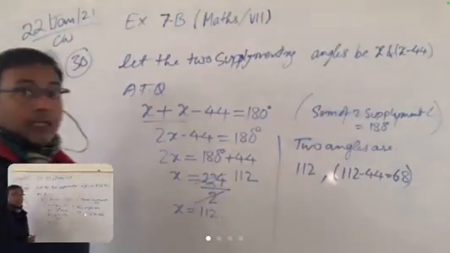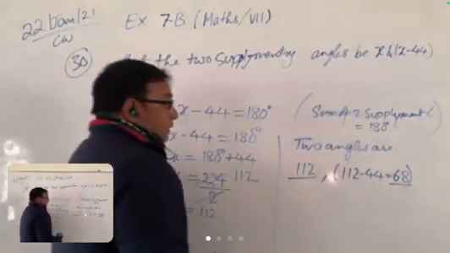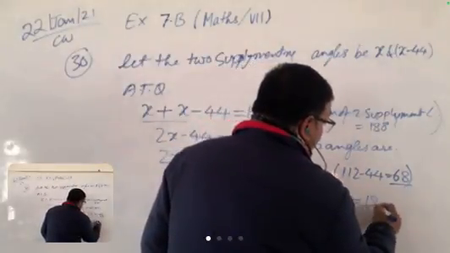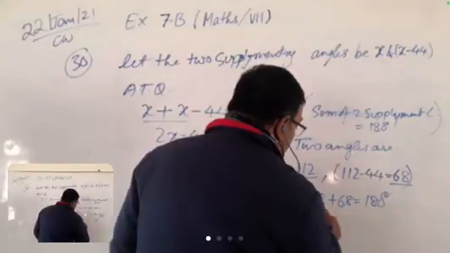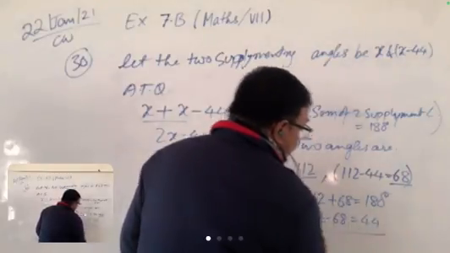Now you see the two angles are 112 and 68. Now you can check: 112 plus 68 is equal to 180 degrees and 112 minus 68 is equal to 44.